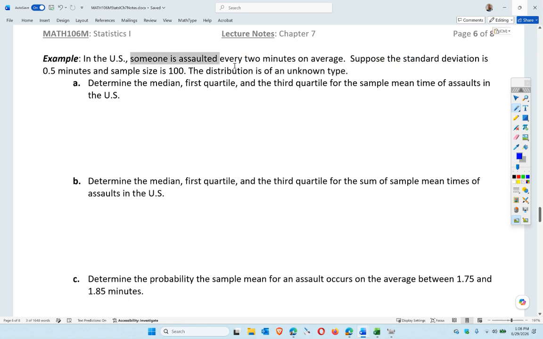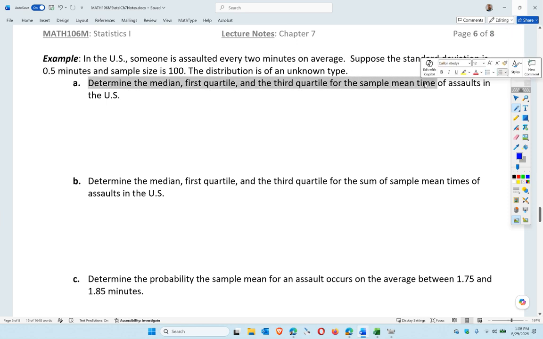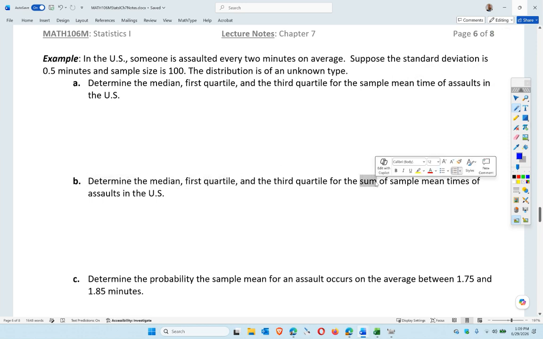So someone is assaulted every 2 minutes on average. The deviation is a half a minute. Okay, determine the median, first quartile, and third quartile. So basically the median is the second quartile, correct? So 25th, 50th, and 75th percentile. So we want to do this for the sample mean, right? And this question looks identical, except now it says the sum. So very similar. This one is the sample means, this one is the sum for the quartiles.